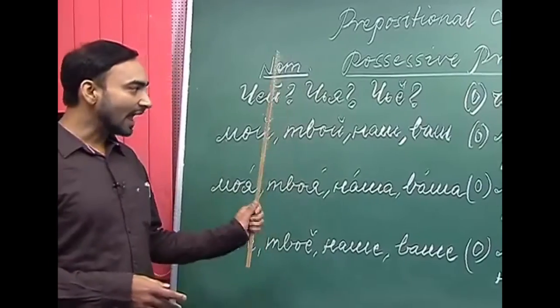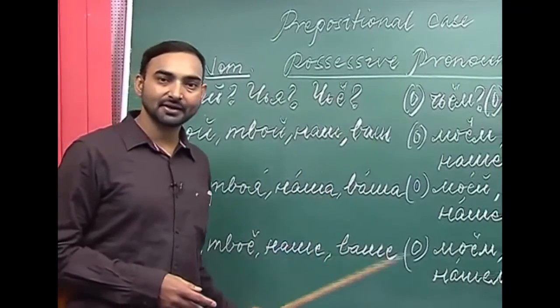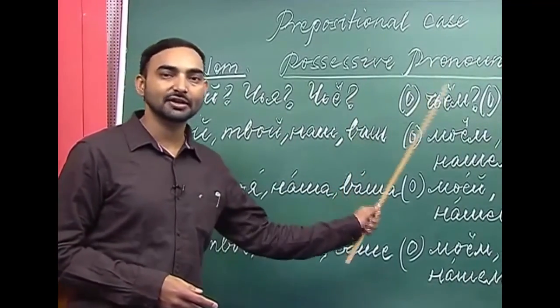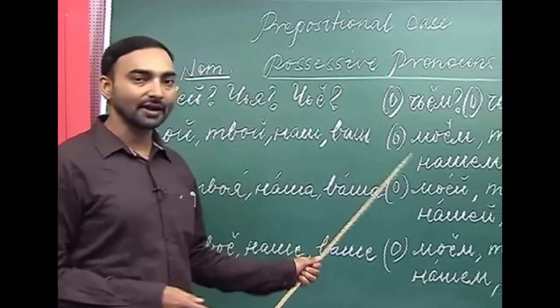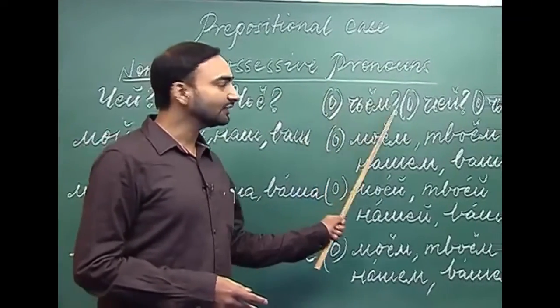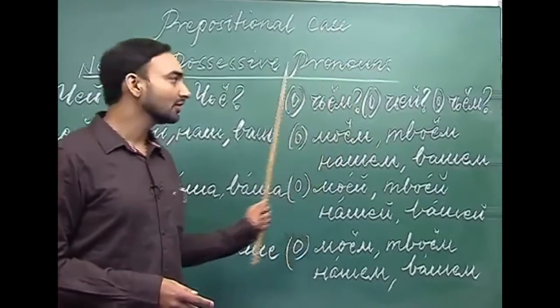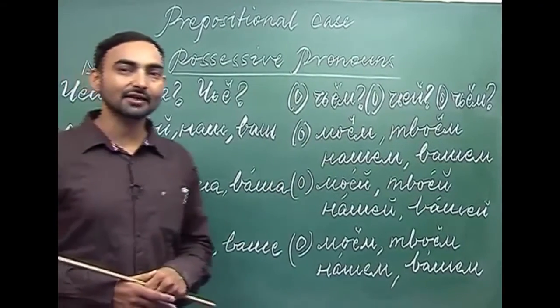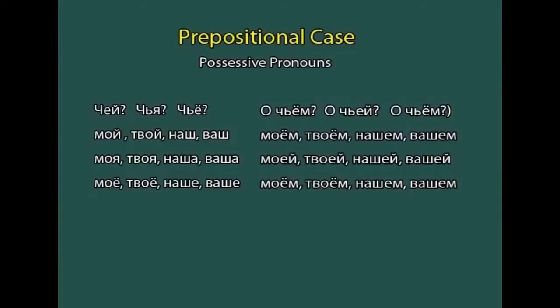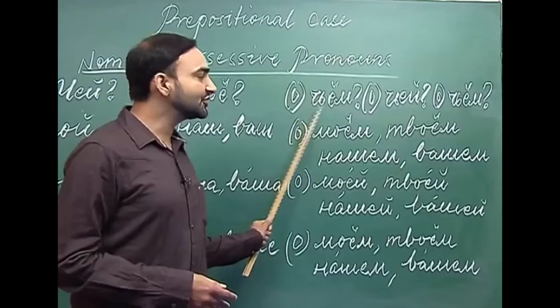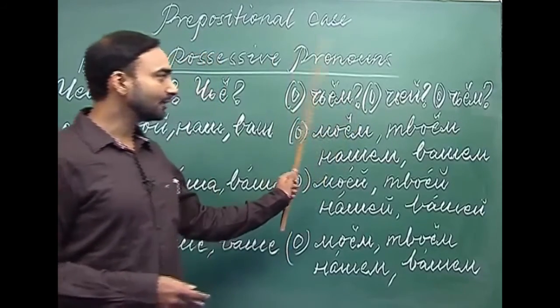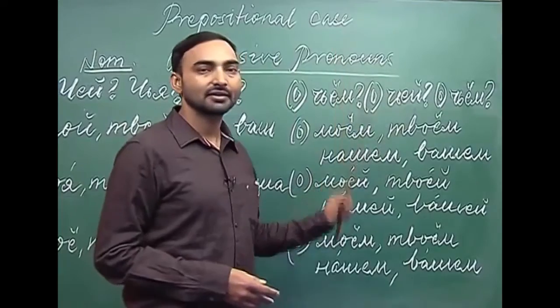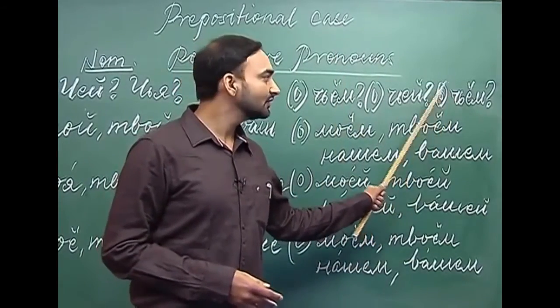So what happens when these possessive pronouns are used in the prepositional case? Let us find out the interrogative word used for these possessive pronouns. How do we ask a question? For masculine possessive pronouns, the question is чьем. For feminine, it is чьей, and for neuter, it is чьем.